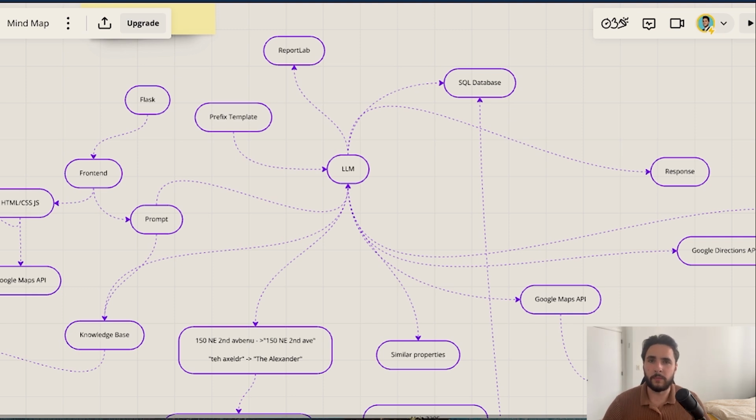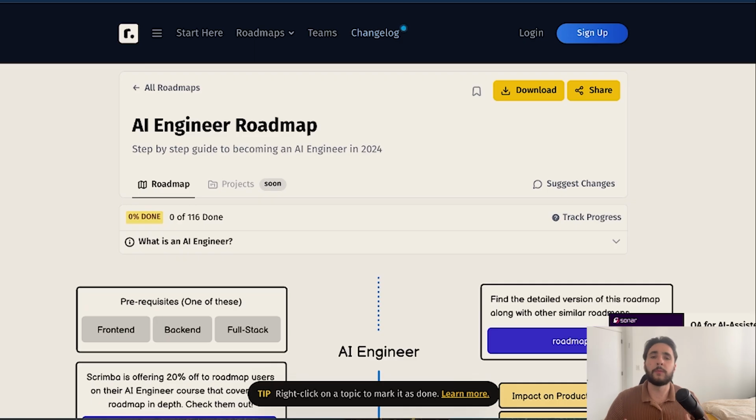In the next video, we're basically going to build Conda GPT from scratch, like a lot of you requested, following this template. Now, before I leave you, as promised, I want to share with you a free AI engineer roadmap that I think is very useful for you to learn the concepts you require to get an AI engineer job.